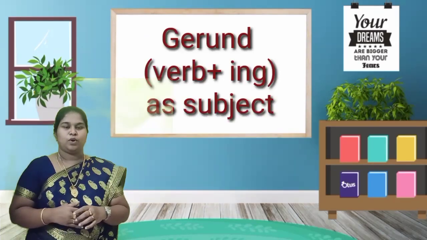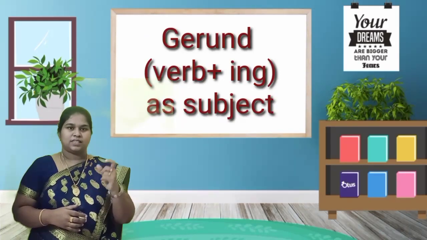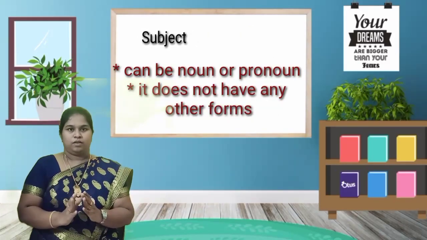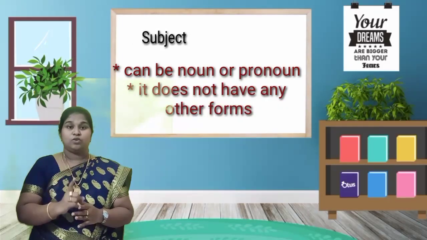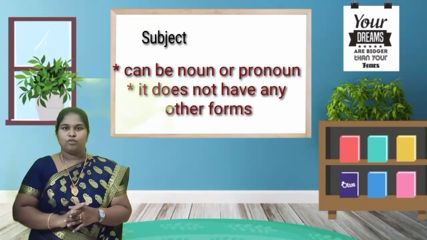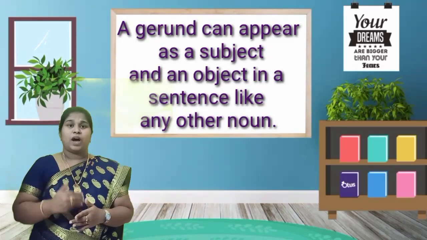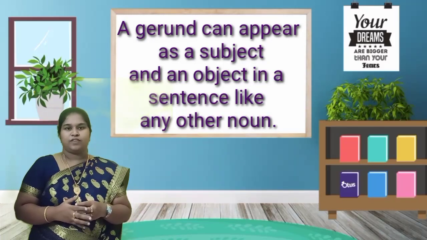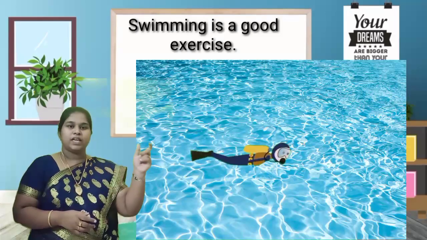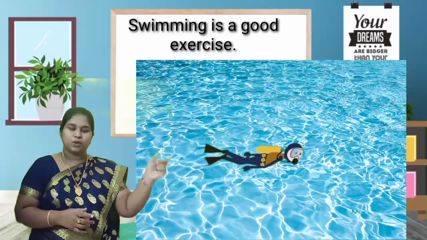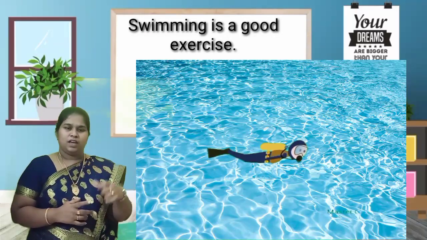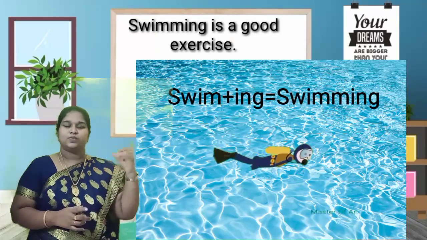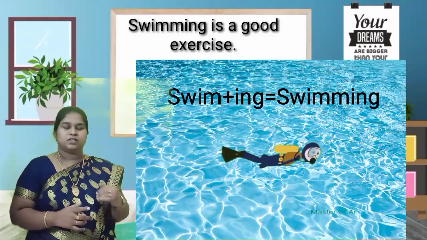First I will explain how the gerund acts as a subject. As I said, subject can be either noun or pronoun and it does not have any other forms. So that is the rule for subject. How the ing form can be used as subject, we are going to clarify here. Alright children, swimming is a good exercise. Swimming is a good exercise. Swim is a base verb plus ing is used as swimming. Here it acts as a subject.